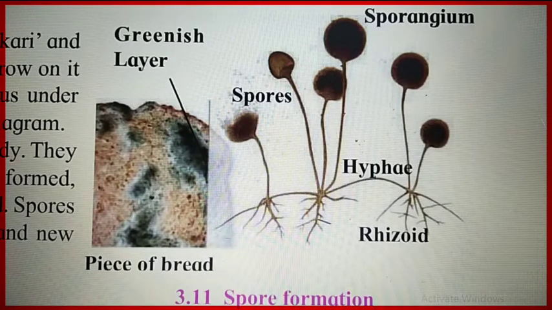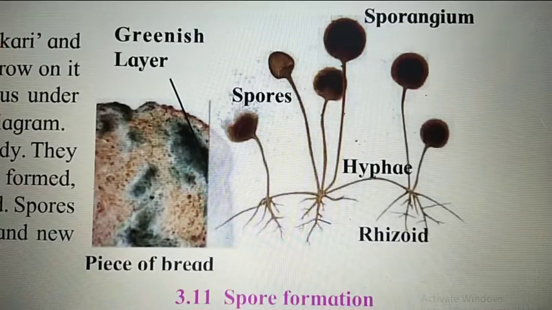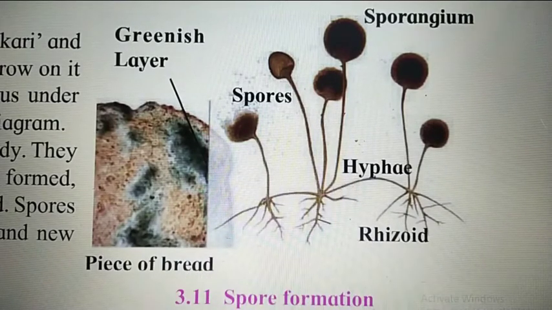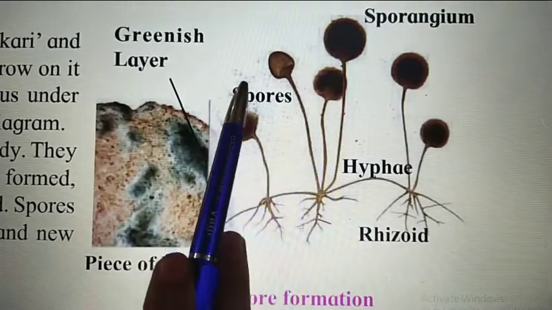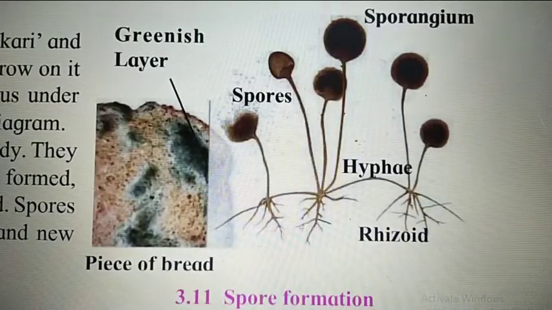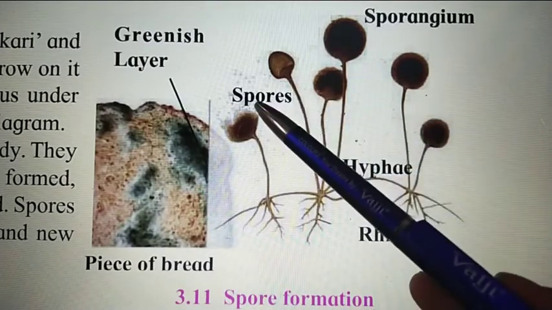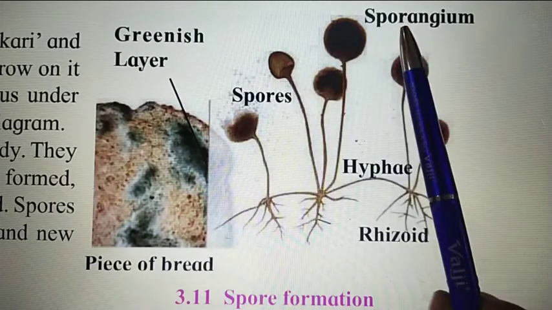If you want to draw the diagram, you can draw. I am just scrolling over the diagrams. Once the question is asked in the exam, you have to show it by drawing the diagram also. This is rhizoid, this is hyphae, these are the spores which are released in the atmosphere, and this is sporangium. Sporangium is the top part of the molds where spores are formed. That's why this pouch-like structure is called sporangium.